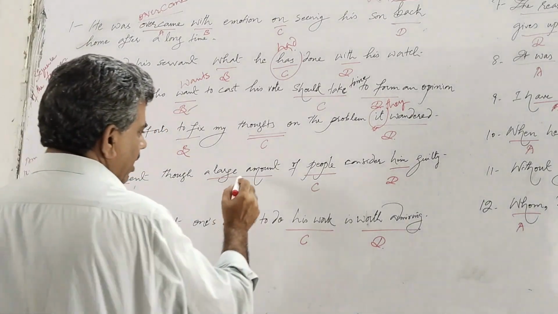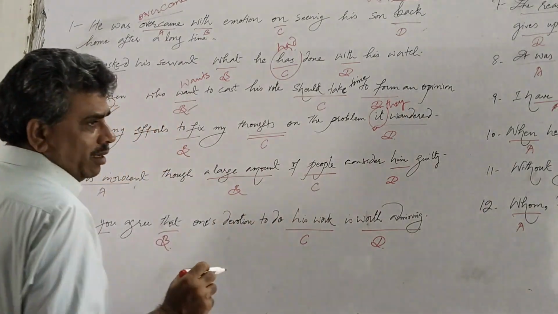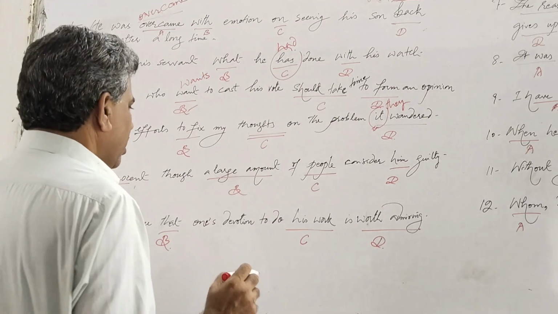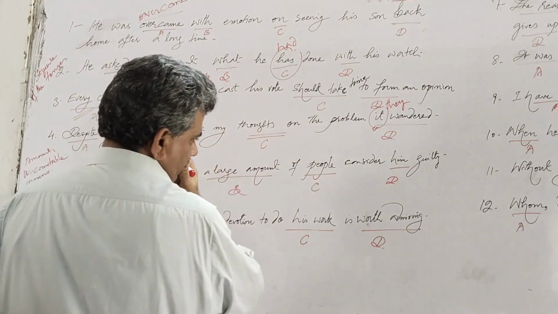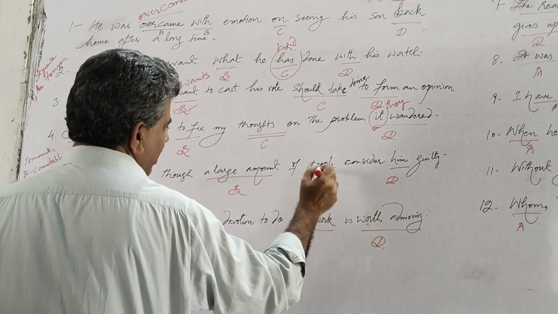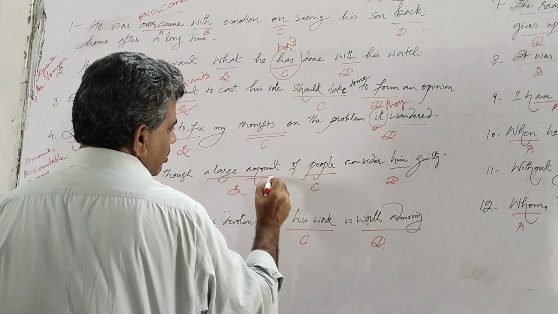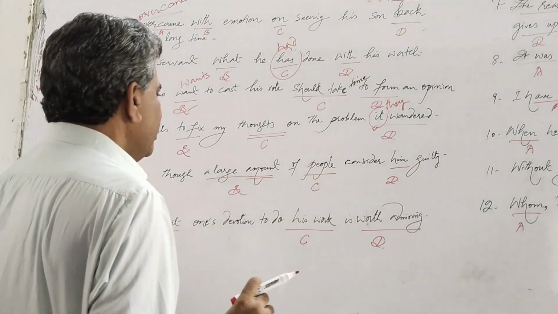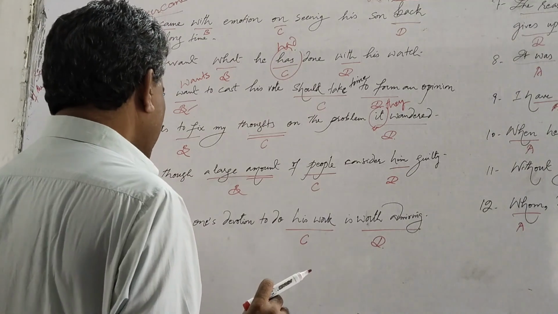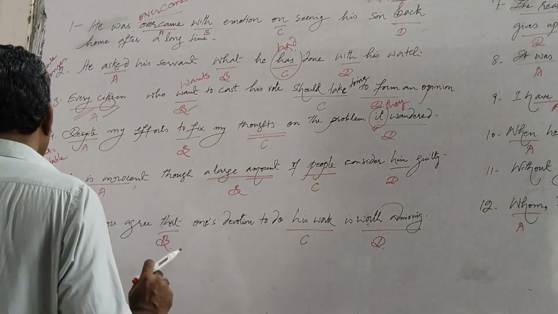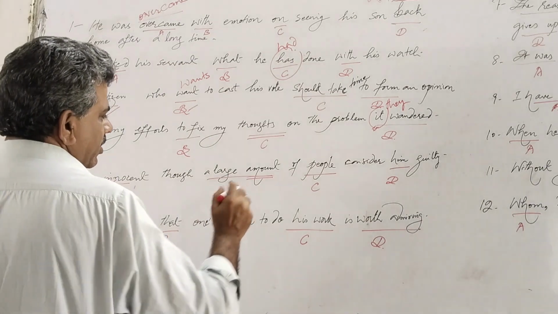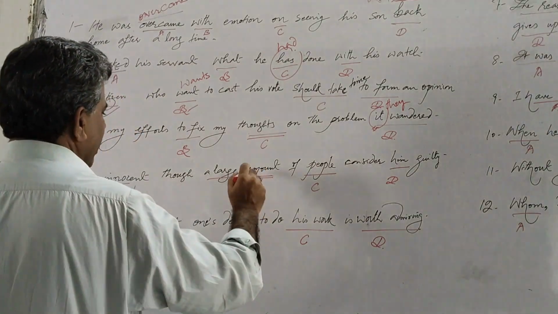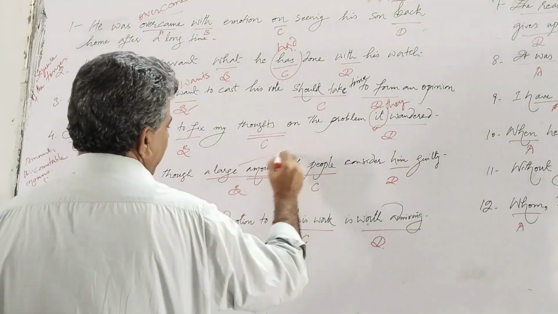When we look here, a large amount of people, we come to the point that here is people and amount is not used for people because people need numbers and amount is uncountable. Now we should remove it and keep the word number here.